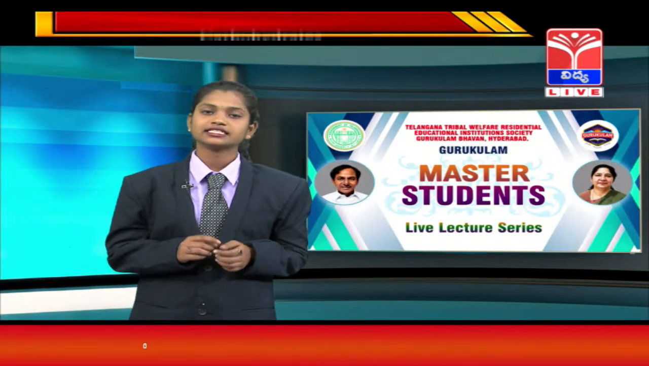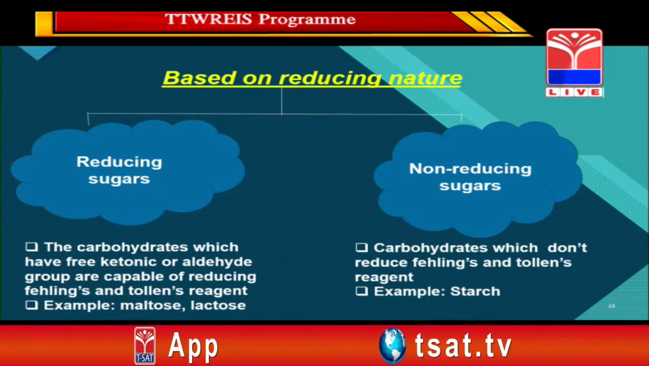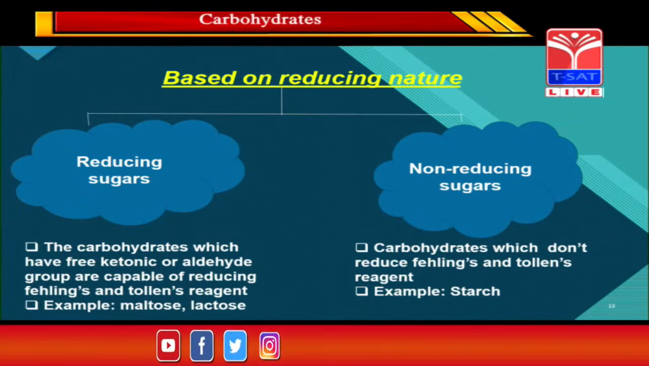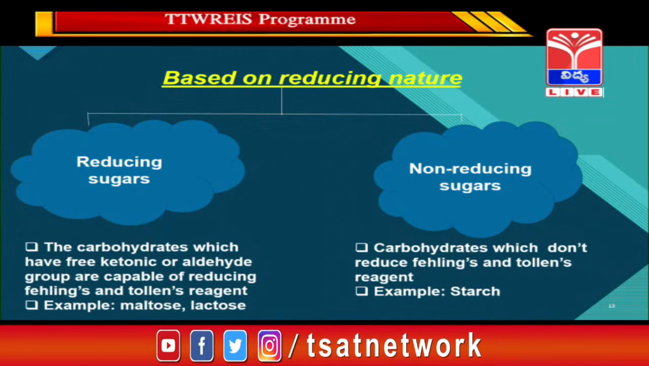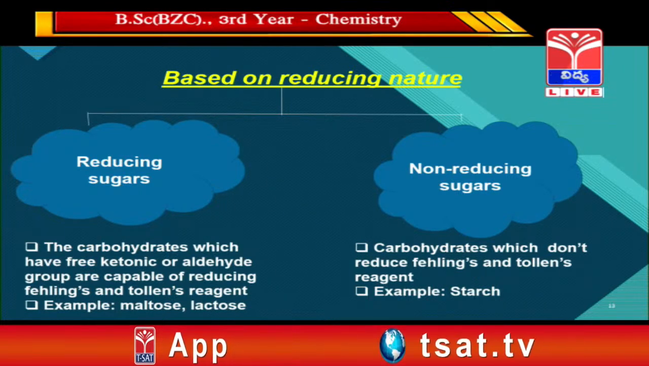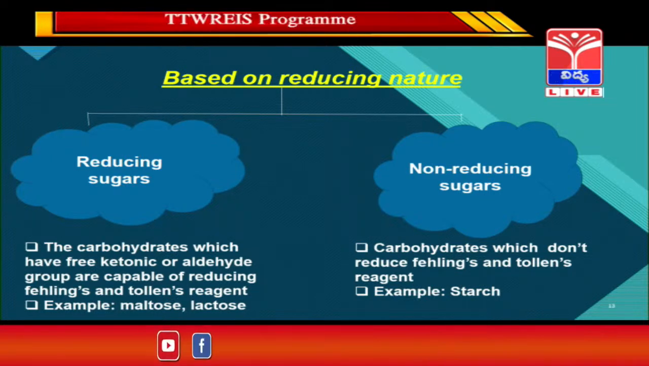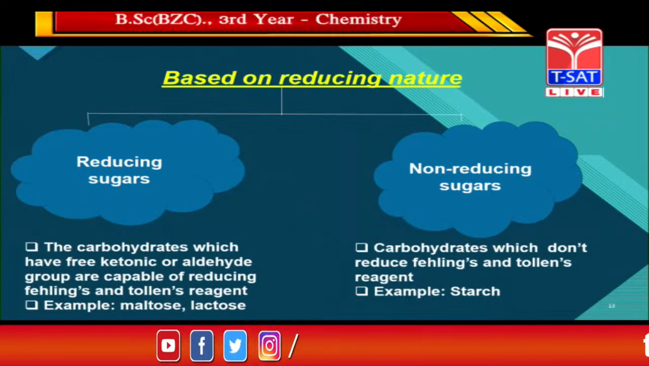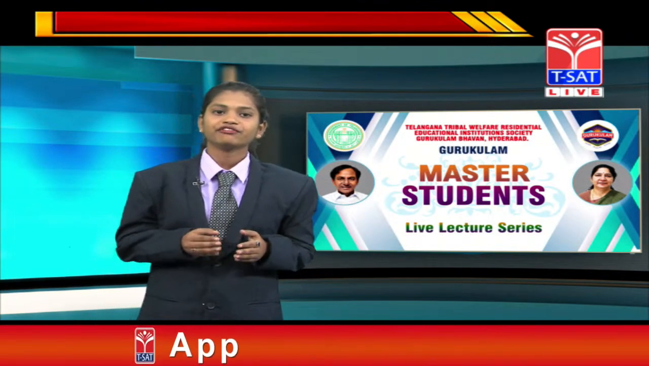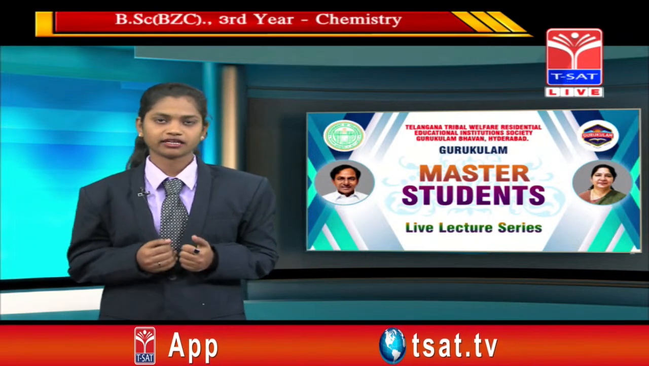Now the second classification is based on reducing nature. Based on reducing nature, these are categorized into two types: reducing sugar and non-reducing sugar. We'll talk about what reducing sugars are. These are the carbohydrates which consist of a free aldehyde or ketonic group. They are capable of reducing in Fehling's and Tollens tests. Examples for reducing sugars are maltose and lactose. We heard the words Fehling's reagent and Tollens reagent. We'll talk about what the Tollens test and Fehling's test are.